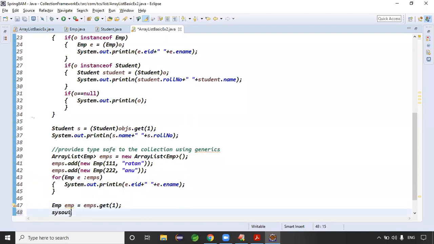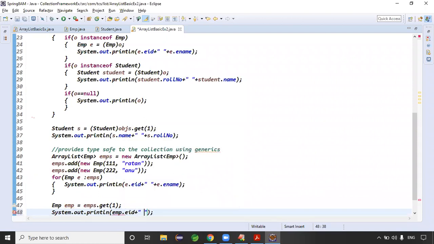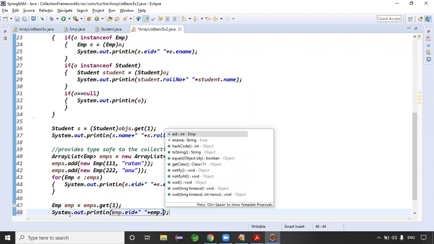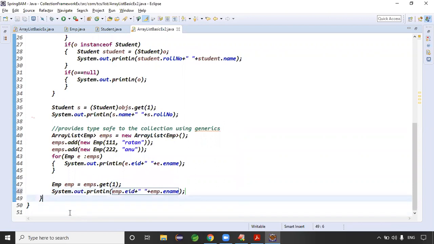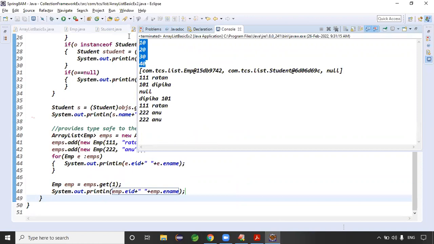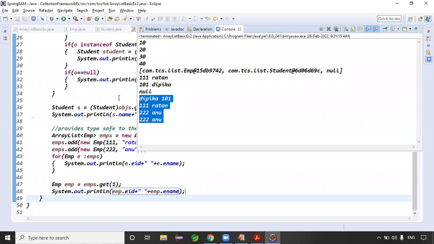It means the advantage of generics is that we eliminate the type safety issues. E dot eid, e dot ename. Yes, you got the clarity, right? If you run this code, we simply get the output. This is the normal for each loop, and this is like generics.